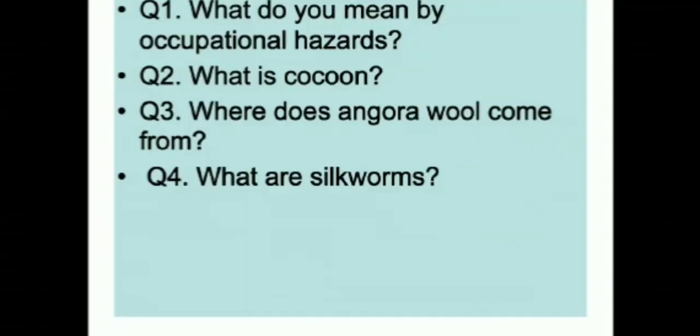What do you mean by occupational hazard? What is cocoon? Where does angora wool come from? And what are silkworms? So this is a kind of worksheet. You can give yourself a test for this worksheet. Once you have written question answers, additional question answers in your notebook, you take down this worksheet as a test for yourself. You go through the chapter, you go through the question answers, and then try, without looking at the answer, you try these answers by giving a test to yourself.